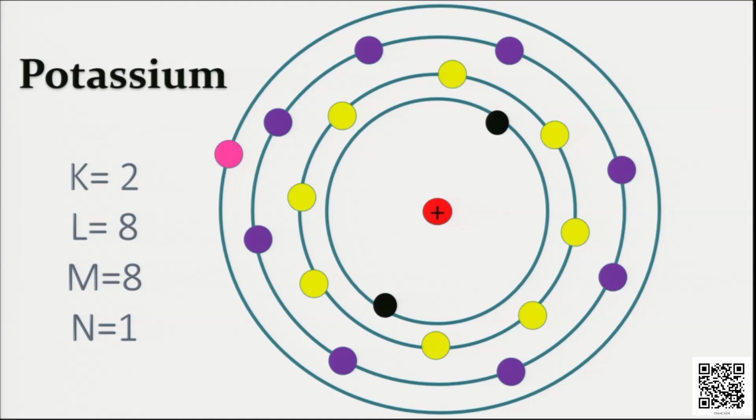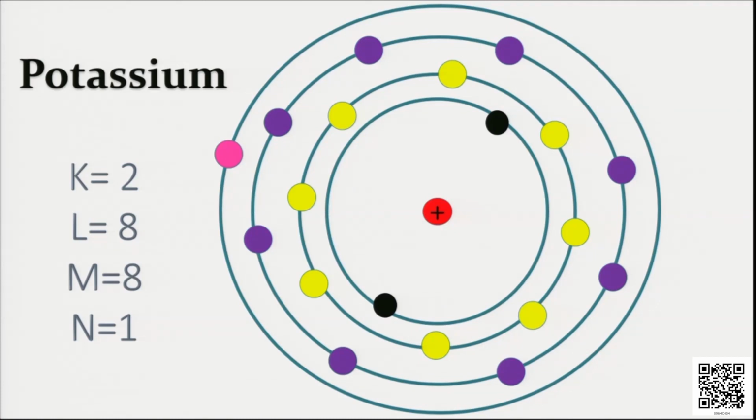if I go by the distribution, one of the possible distributions will be 2, 8, 9. But as you know, 9 electrons cannot be accommodated in the outermost cell, and because of that M will contain 8 electrons and another electron will go to the N cell. That is why the correct electronic distribution in the case of potassium will be 2, 8, 8 and 1. So this is very important, you must take care of it.